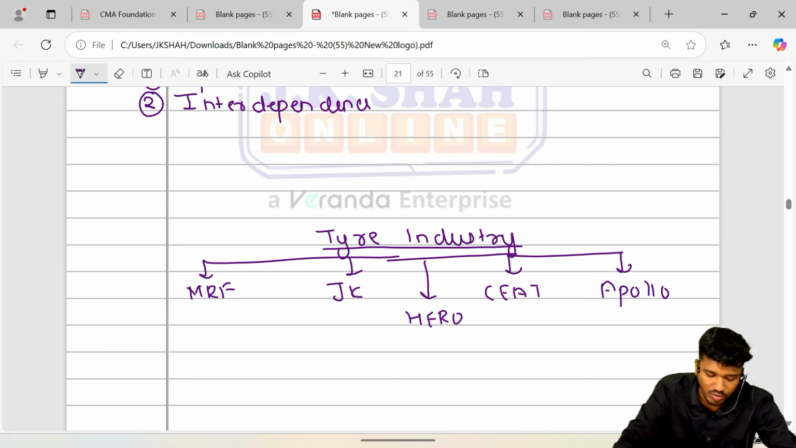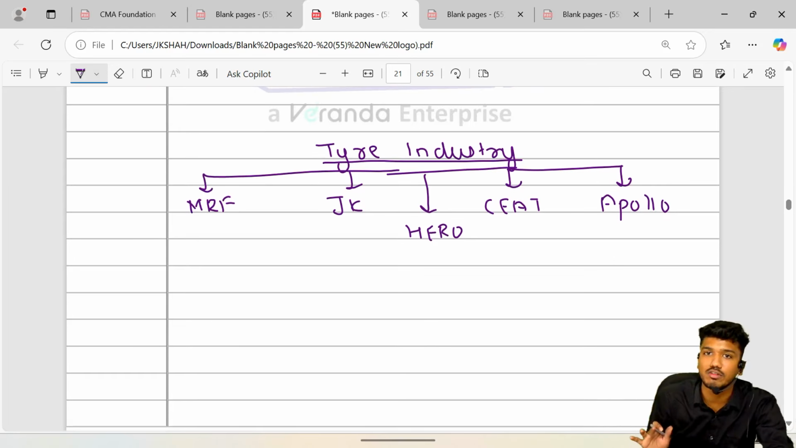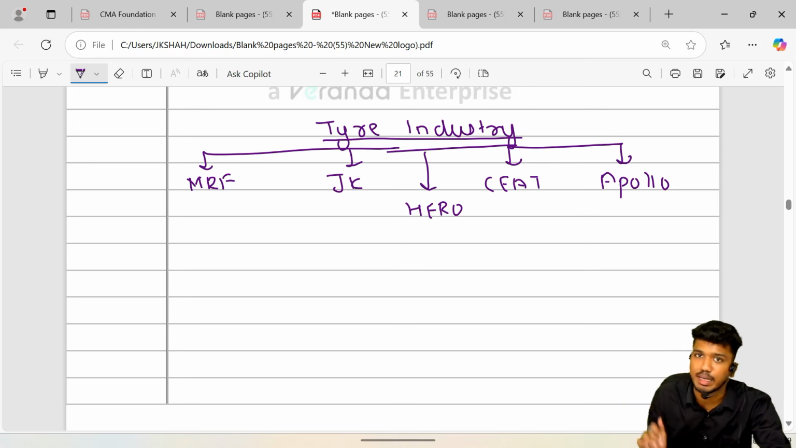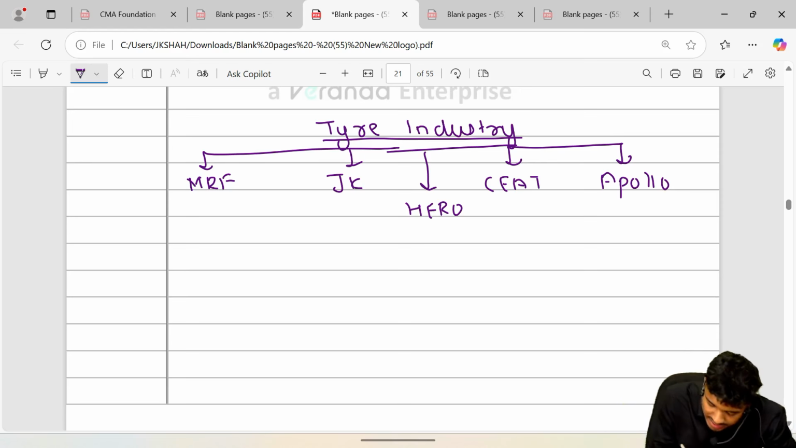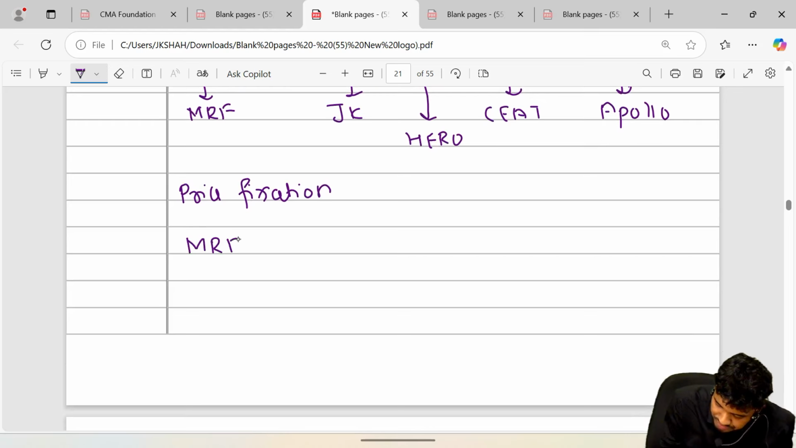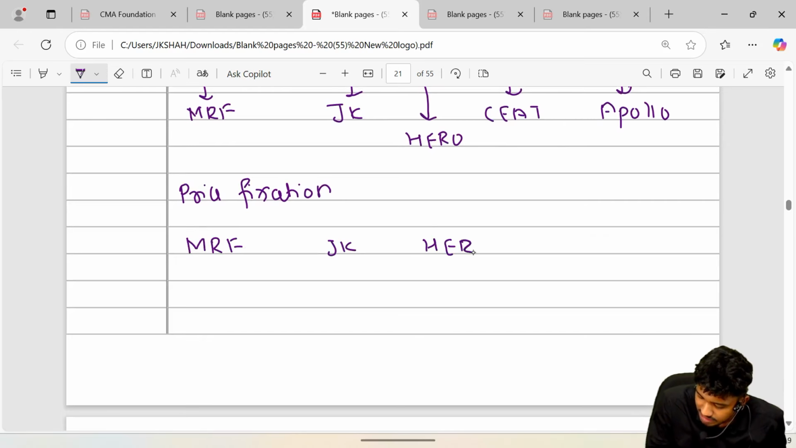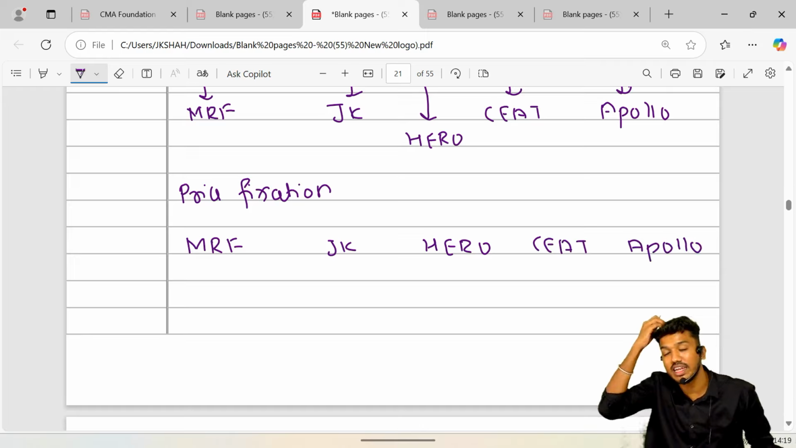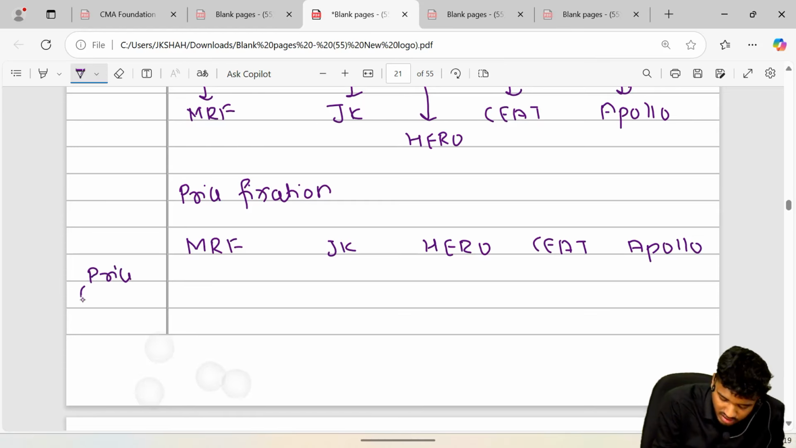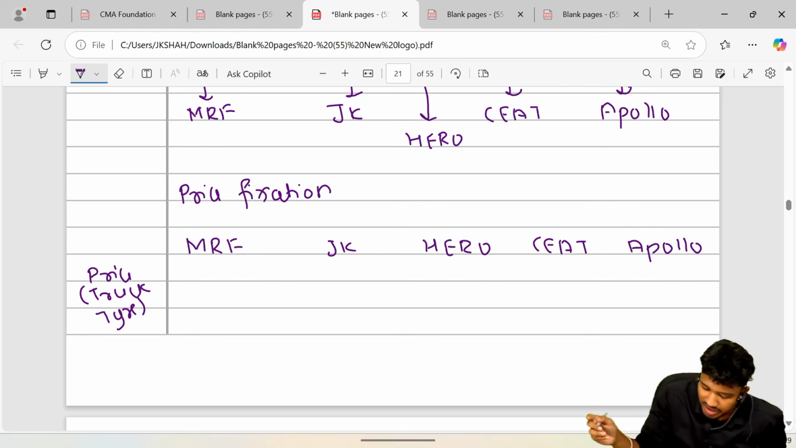Now, guys, these are the few players who dominate the market and have a dominant position in the market. Now, what happens? There exists interdependence, but interdependence in terms of what, sir? Interdependence in terms of price fixation. I'll tell you how. Example: MRF, JK Tire, Hero, Seat, Apollo, they all are selling tires, right? Now, for example, they are selling truck tires. So one tire they sell in the market for what price?